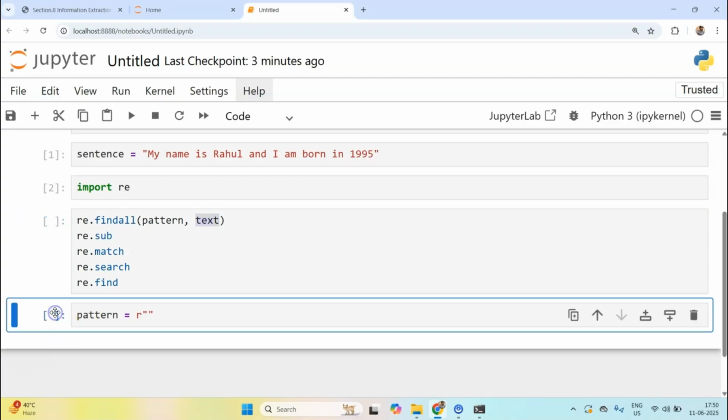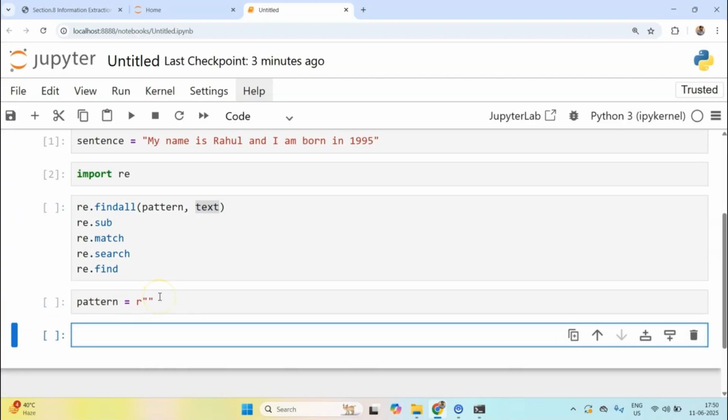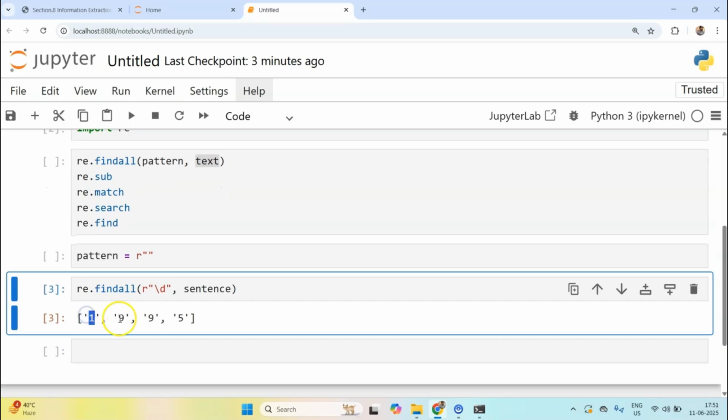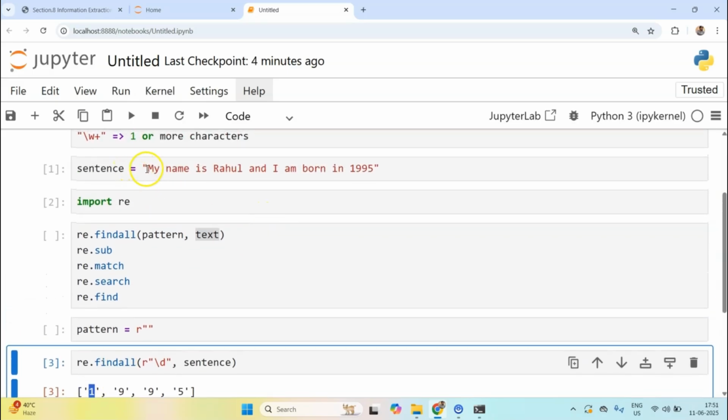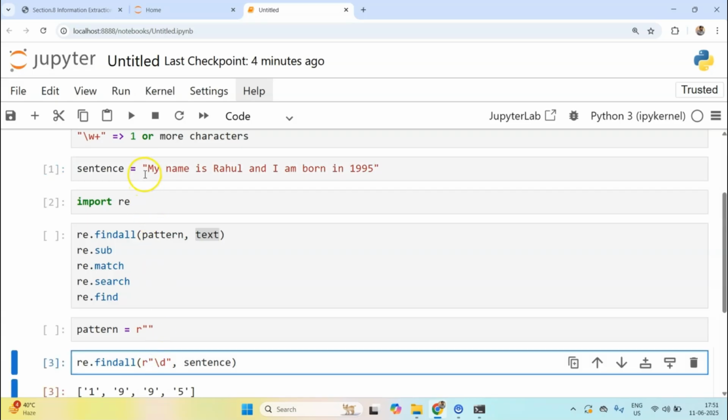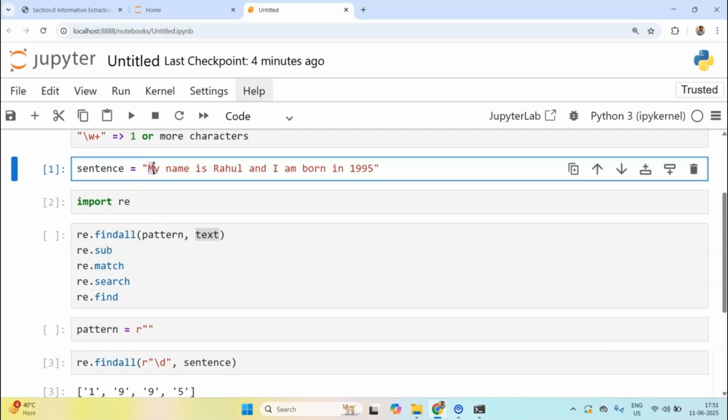Let me show you findall in action. Suppose I take findall and I just enter the digit pattern. I want to find all the digits and I will pass my sentence. Now you see, it has found only the digits individually. It is treating the text just like a raw thing and starts looking from the left. It thinks that I need to find one digit. So it says, okay, M is not a digit, let's move ahead. Y is not a digit, and so on.